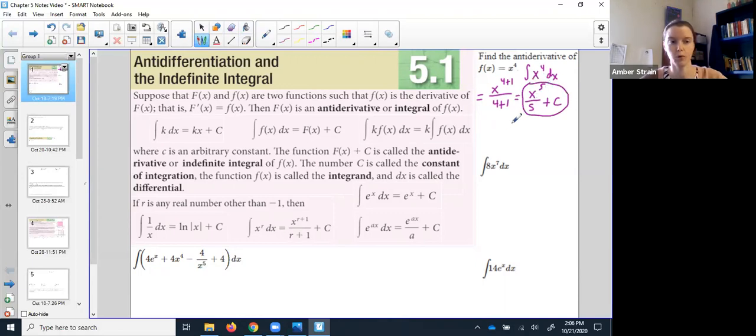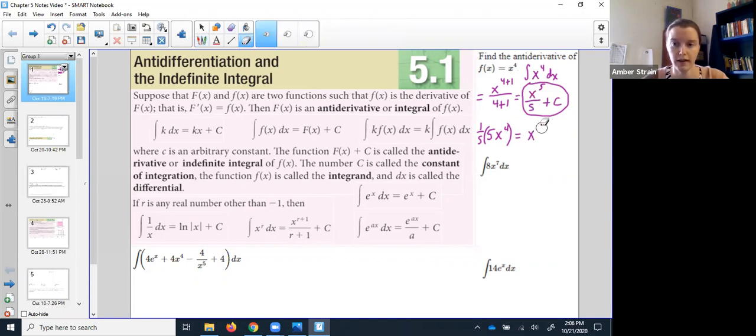Now, if you're more comfortable taking derivatives at this point, take the derivative of your answer, and make sure it comes back out the same. If I were taking the derivative, I'd pull that 1/5 out of my way. The derivative of x to the 5th is 5x to the 4th. And then the derivative of that constant would have been 0. Sure enough, those 5s would cancel, which gives me right back the x to the 4th. So it's a quick, easy way to check your answer, especially these first few times until you get more comfortable with the integrals.